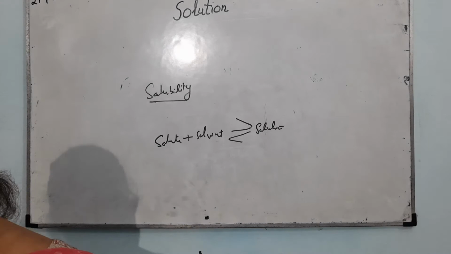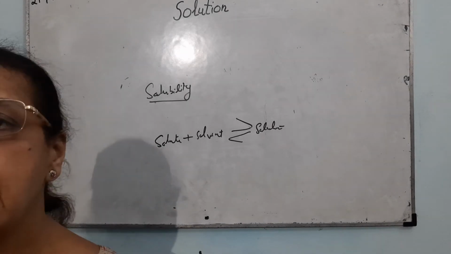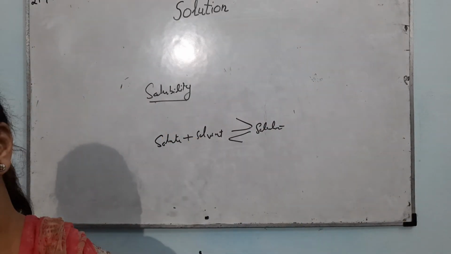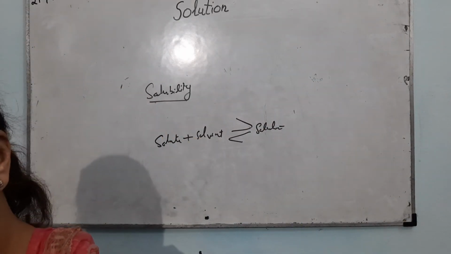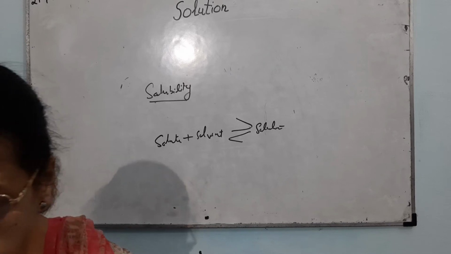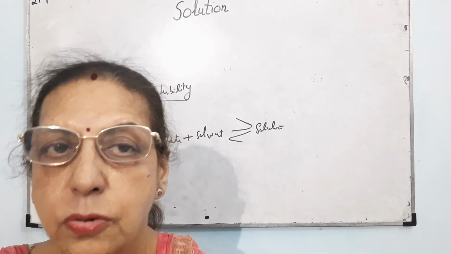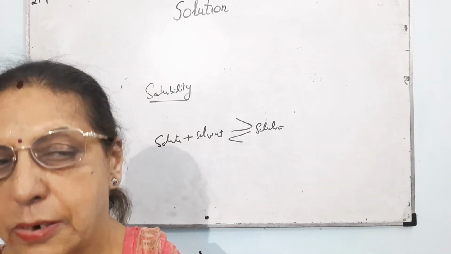Suppose a saturated solution is prepared. If the temperature is increased, there will be an increase in the solubility. But there are a few principles for solubility. The solubility depends upon temperature. The solubility depends upon pressure.